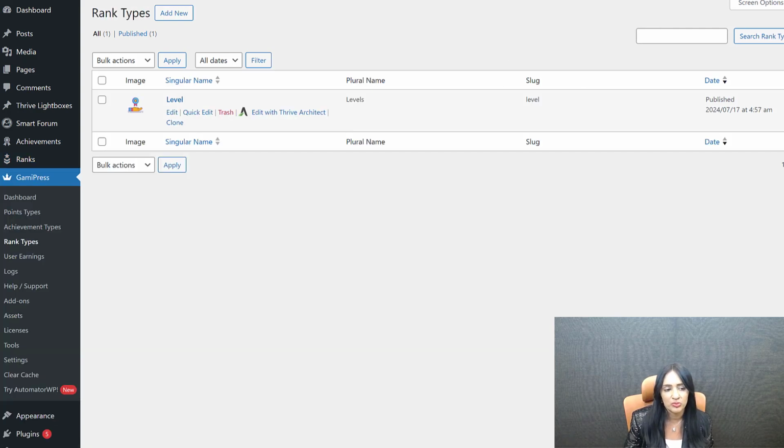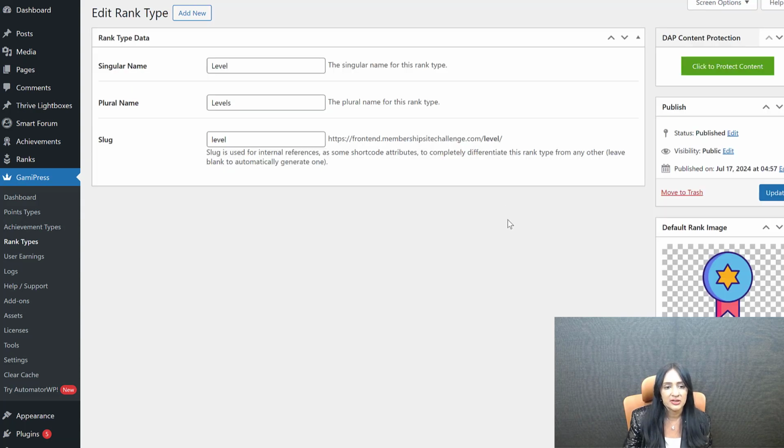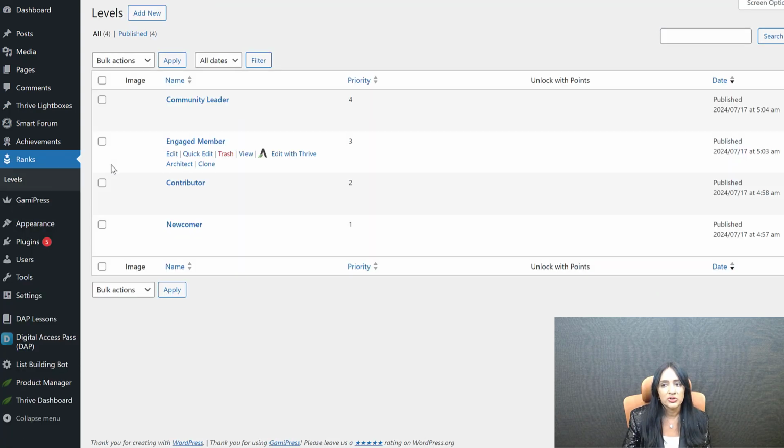So you don't really have to create multiple rank types unless you want to. I like to keep things simple, so I have just one called level. Let me edit this and you will see. That's it. Just define it. Just give it a name and a slug. And when you save it, when you create a rank type, initially there won't be anything, but when you add one and save it, ranks is going to show up right here as a menu item. So click on ranks and it's going to bring you to this page where you can define your ranks.